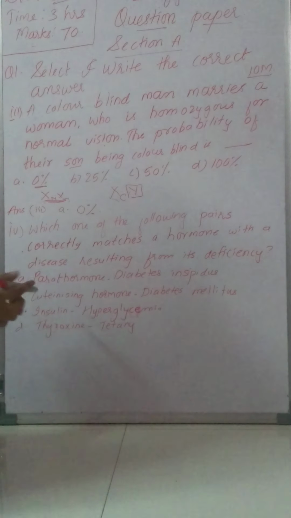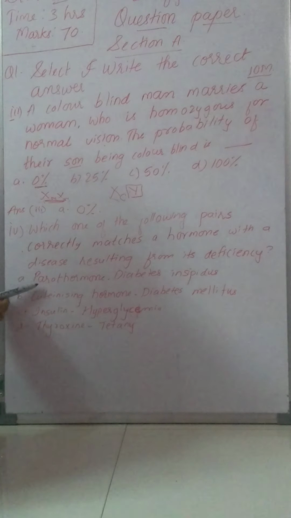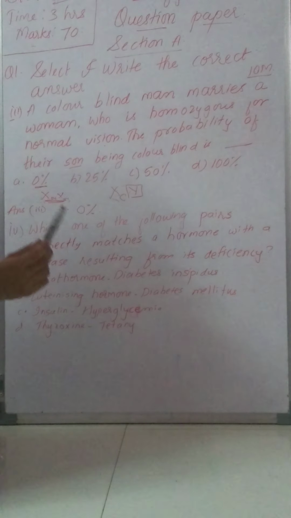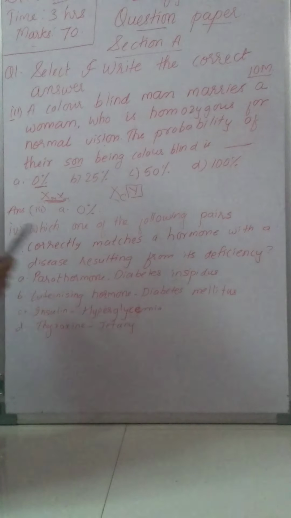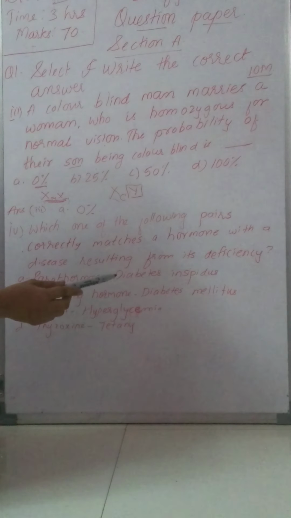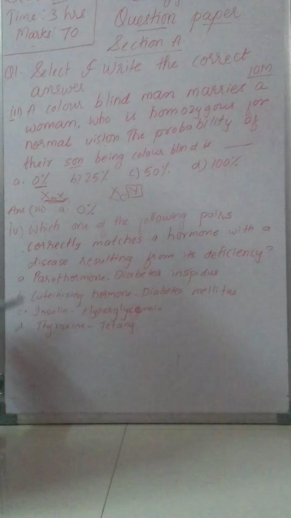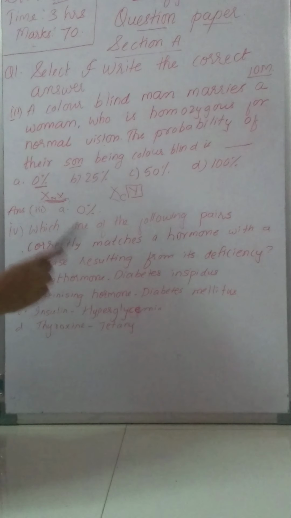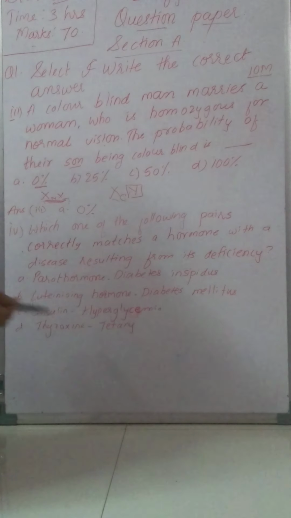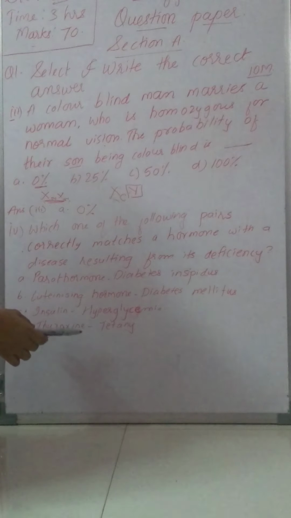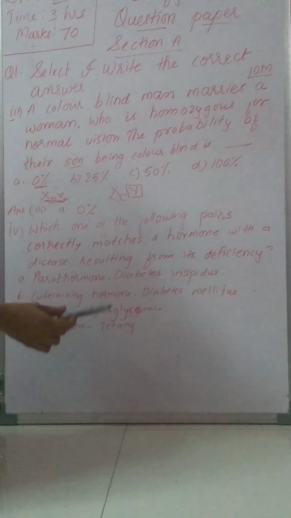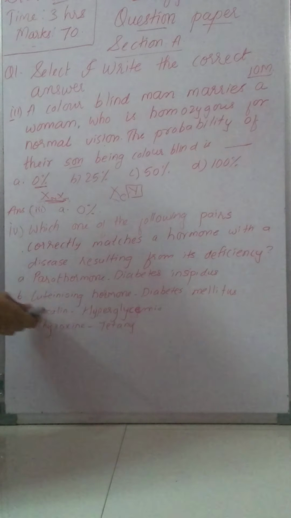Now there are 4 options. First is parathormone, that is diabetes insipidus. Second is luteinizing hormone, that is diabetes mellitus. Third is insulin, the name of the disease is hyperglycemia. And the last is thyroxine hormone, the name of the disease is tetany.